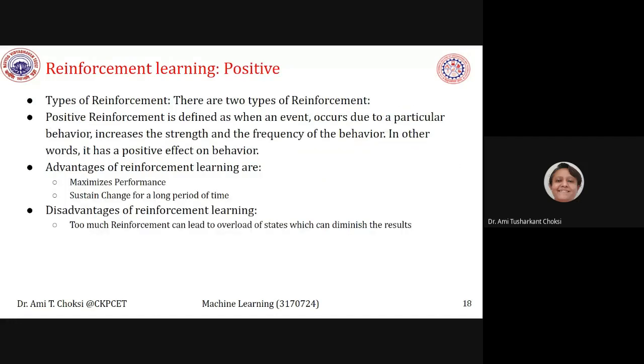Let us see the types of it. Reinforcement learning is of two types. One is positive and second is negative. So what do we mean by that? Positive reinforcement is defined as when an event occurs due to a particular behavior increases the strength and the frequency of the behavior. In other words, we can say it is positive effect on the behavior.